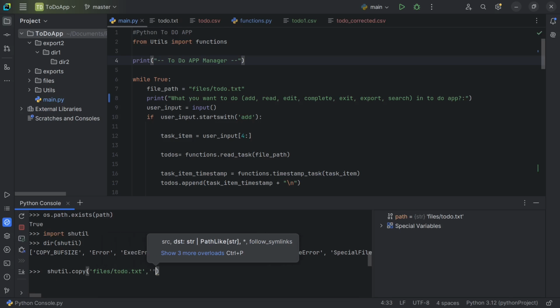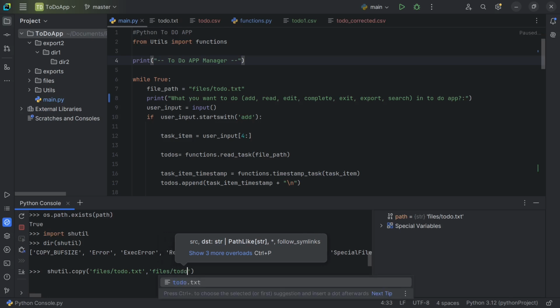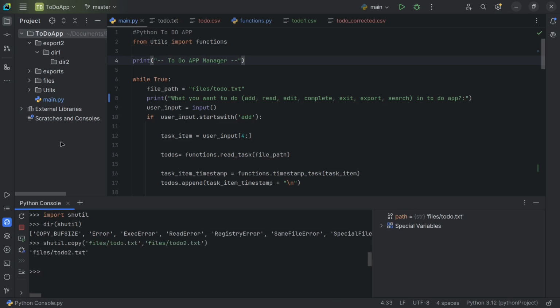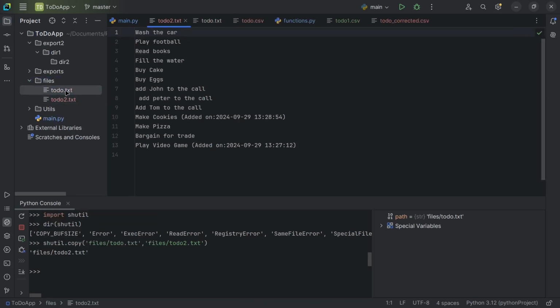Next I will mention where I need to copy it, let's say in the same folder, files slash to-do1.txt. Now when I check inside the files and reload from the disk, you'll see the file is copied, to-do1 and to-do.txt. So this is one way.